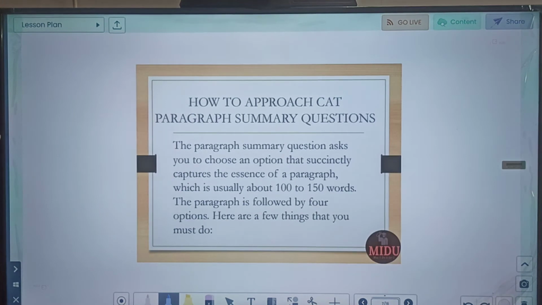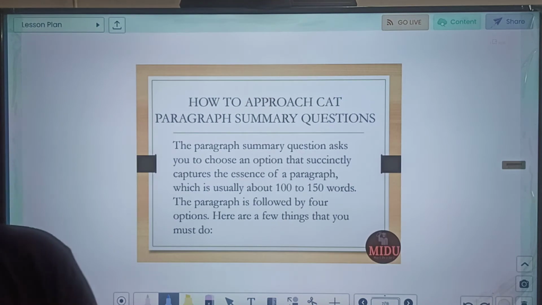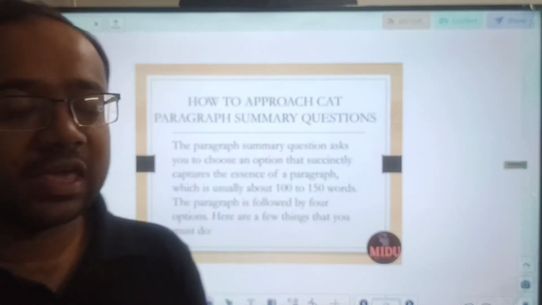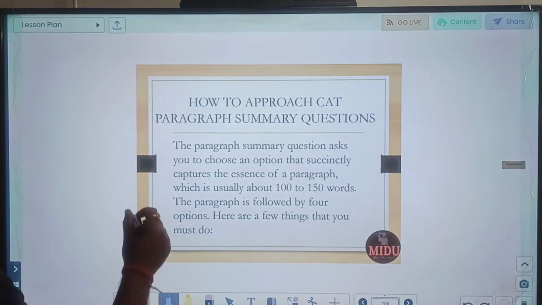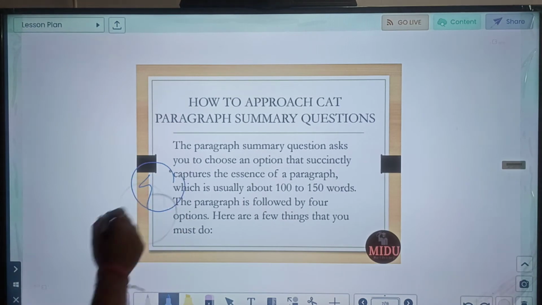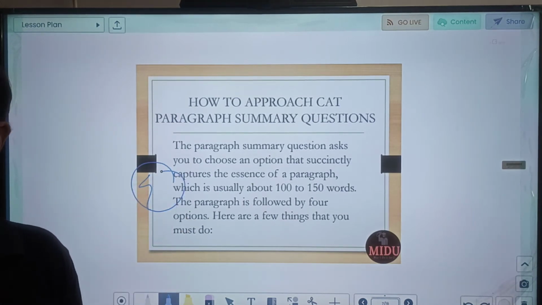So how to approach? Paragraph summary questions ask you to choose an option that succinctly captures the essence of a paragraph. Here a short paragraph will be given. Your RC passage is sometimes up to 500 words, but here a short paragraph of 100 to 150 words is given, followed by 4 options. Now what you will need to do, how to find out the summary? Let us see the tips and techniques.